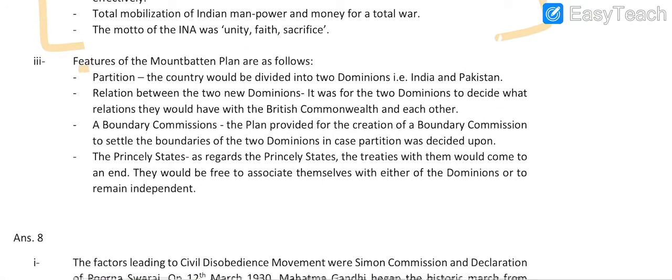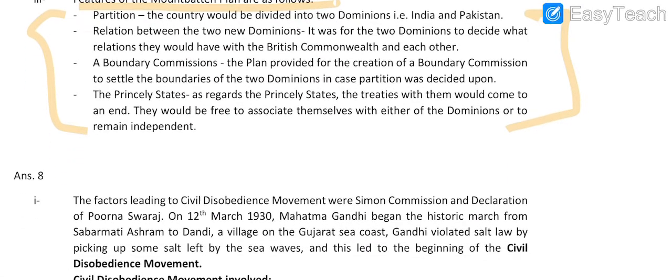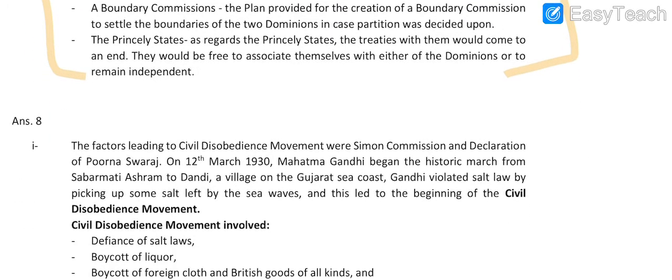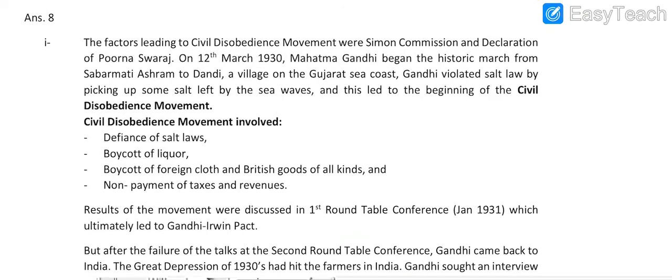Now coming to Mountbatten's plan. What is the plan of Mountbatten? Always remember to write the correct spellings, right? Question number 8 is about the Civil Disobedience Movement, why it started, and what are the things which this movement involves.